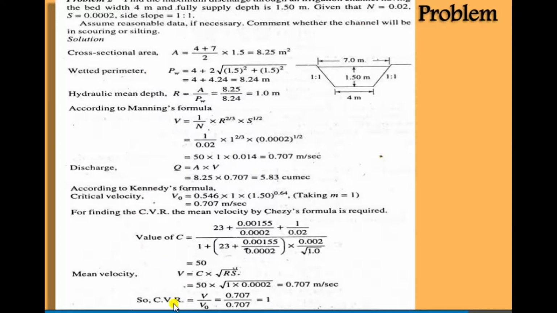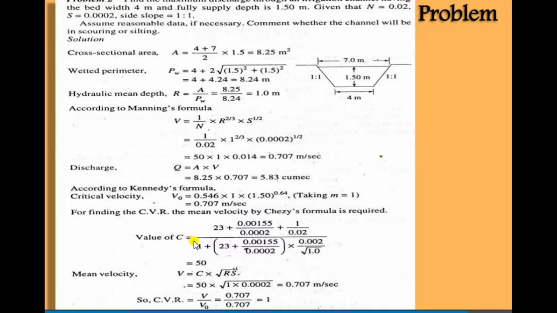So first we have to calculate the critical velocity ratio. So first we require the V0, right? Critical velocity and actual velocity. Critical velocity V0 is 0.546 into m into d raised to 0.64, that is the formula. So d value is 1.50 raised to 0.64. So V0 is equal to 0.707 meter per second. Now for the critical velocity ratio, the mean velocity by Chezy's formula is required.